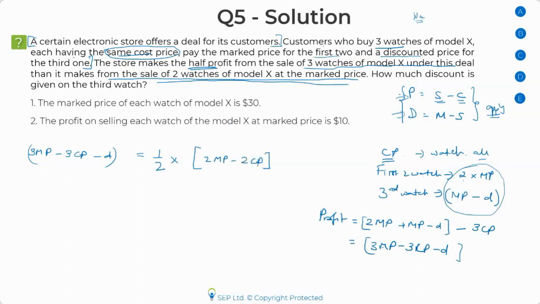This statement is slightly tricky, so I want you to focus very carefully. Half the profits: I'm comparing the profit from the sales of 3 watches with respect to the sale of 2 watches at the marked price. So the profit of these two are compared, and I'm told that this profit is half of this profit.